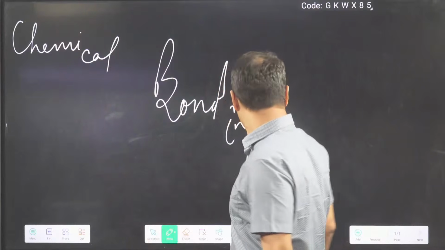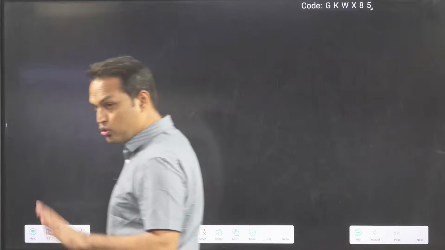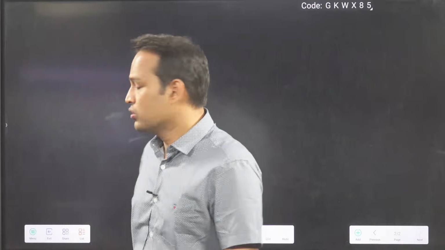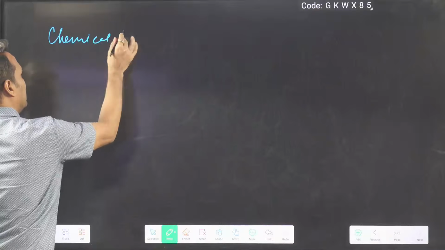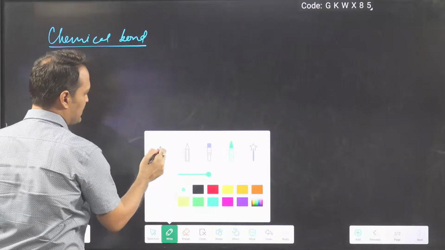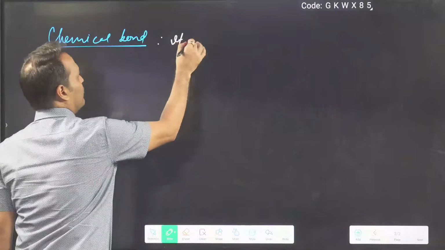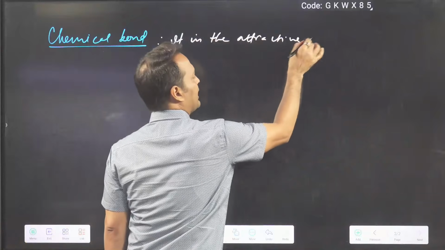Okay. So chalo. Now see, some basic definitions are there. You should also read NCERT. Everyone open NCERT, keep it near you. So the first thing which we are going to see is: chemical bond. What is a chemical bond? The definition is there on the first page of NCERT only. What does it say? It is the attractive force.